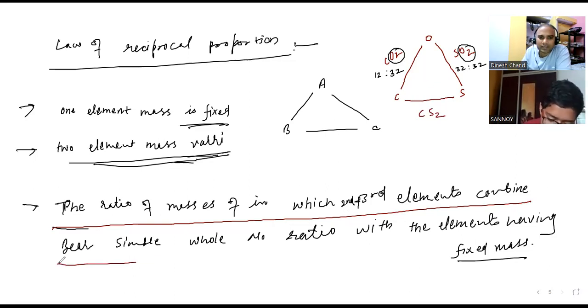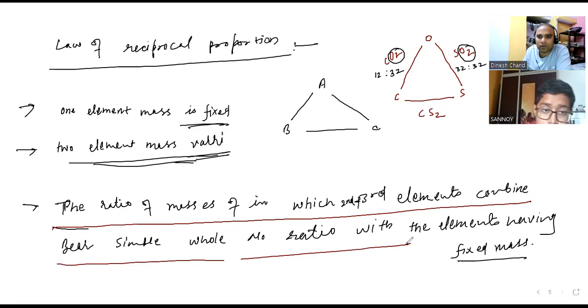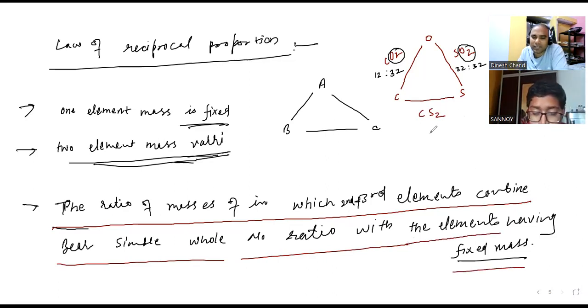Combine with simple whole number ratio with the element having fixed mass. So which one is having the fixed mass? Oxygen. So oxygen I am putting in the center. And with the oxygen here, the ratio is how much? 12. Here is the oxygen.